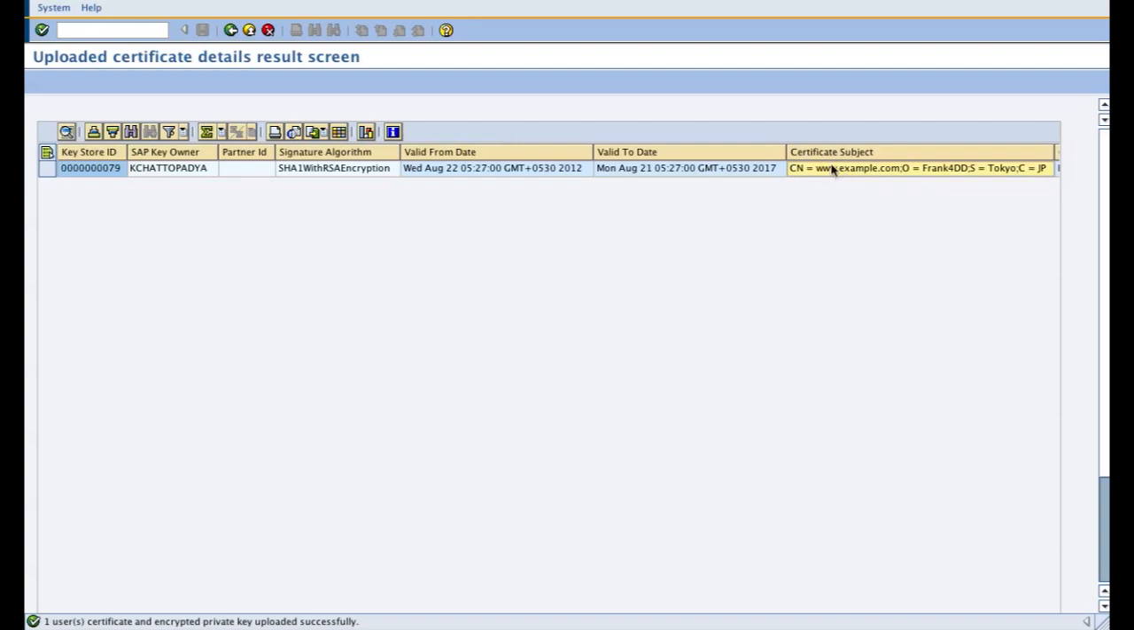So along with it, there are various details which the product grabs and shows you on the screen, which the admins would understand the meaning of, all these columns, such as certificate subject, which refers to the person who has received the certificate. So the common name of the person, the organization name stands for O, the state he belongs to, and the country, that is Japan in my test case.